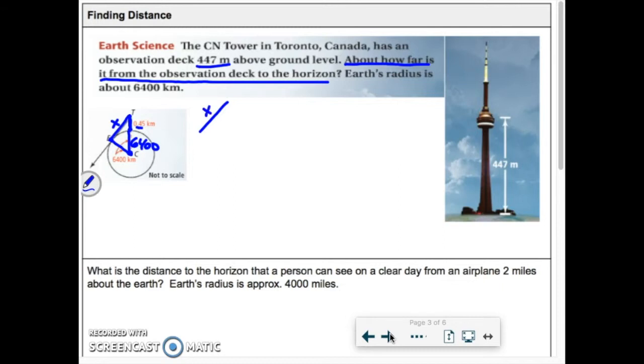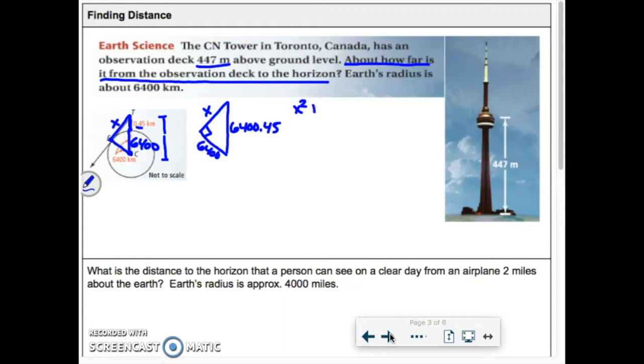I want to know how far I can see. This is my hypotenuse to the center of the earth. I know that this distance is 6,400. That's my right angle. I know that this is 6,400 plus the height of the tower. So 6,400 plus that 0.45. We're just going to call it 6,400.45. Okay? We're going to use Pythagorean Theorem on this. So if I can use right triangles, I can figure out how far I can see if I'm on the observation deck of that tower.